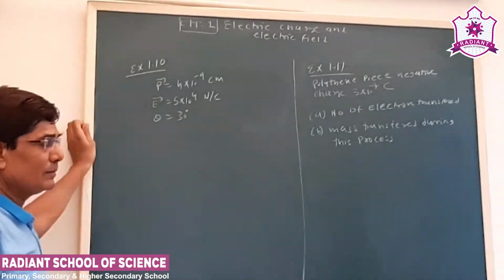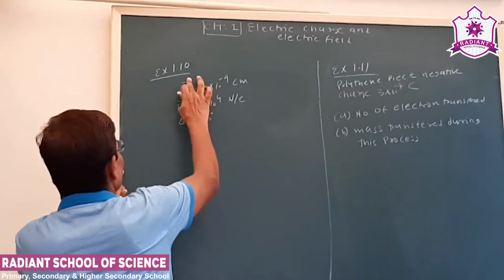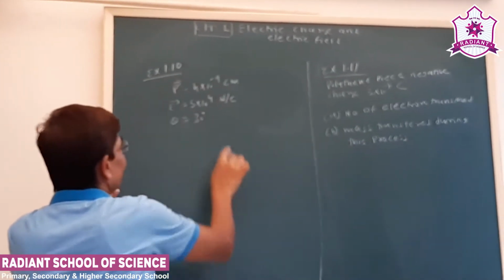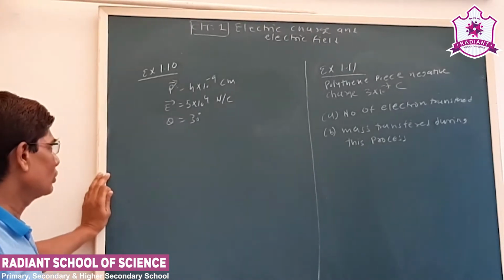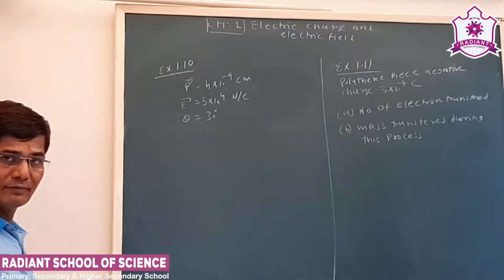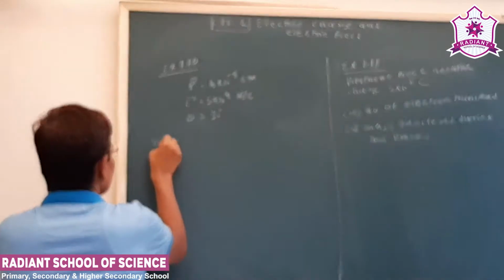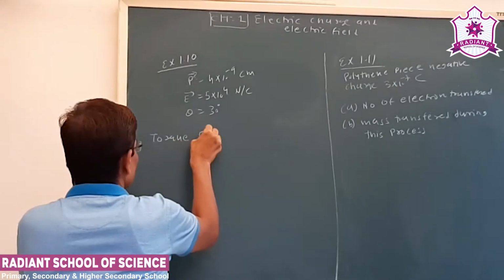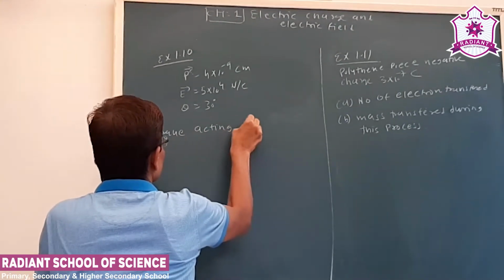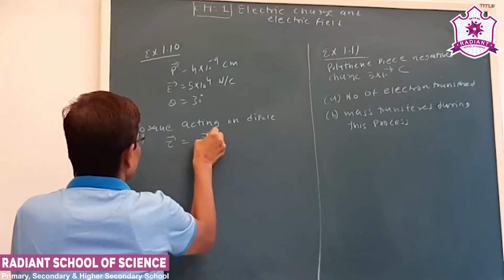Now our next example is example 1.10. Here the dipole moment given is 4 into 10 to minus 9 coulomb meter, and the electric field is given as 5 into 10 to 4 newton per coulomb. The dipole is placed making an angle theta of 30 degrees with the field. We have to find out the torque acting on the dipole. We have derived the equation for torque acting on a dipole earlier: torque is equal to P cross E.